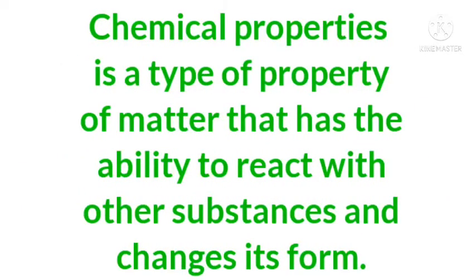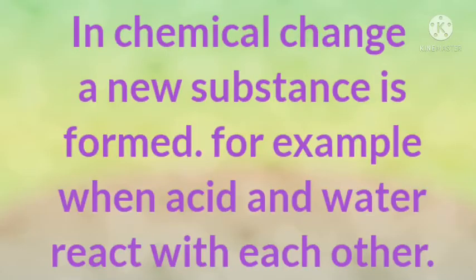First and foremost, what are chemical properties? Chemical properties are a type of property of matter that has the ability to react with other substances and change its form. The form of the material is changed and cannot be reversed. Next, in a chemical change, a new substance is formed.